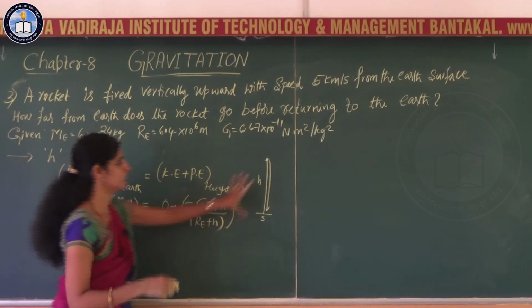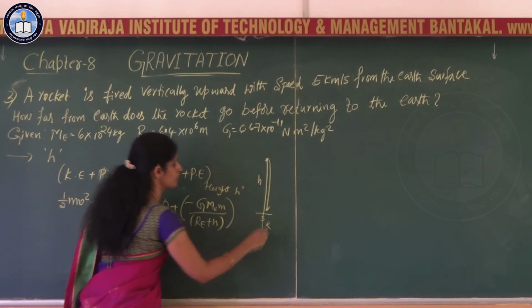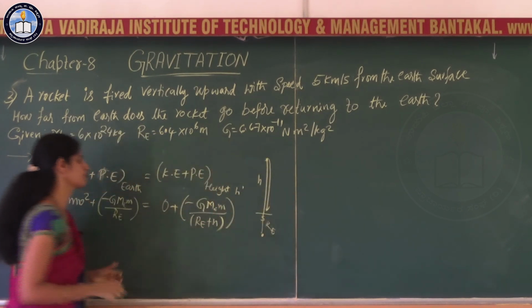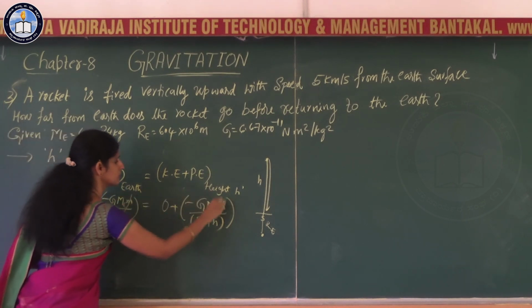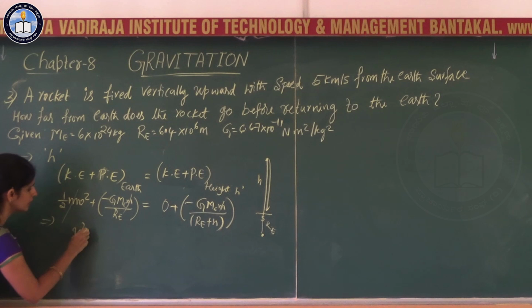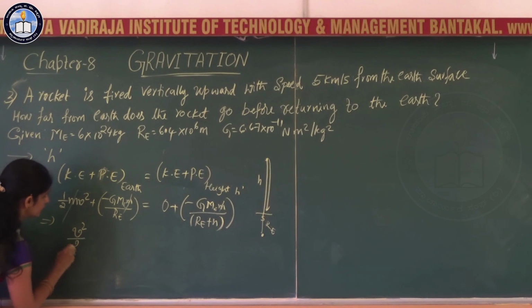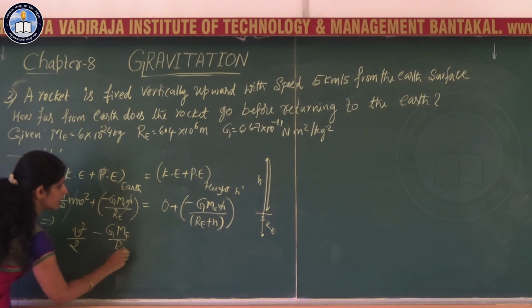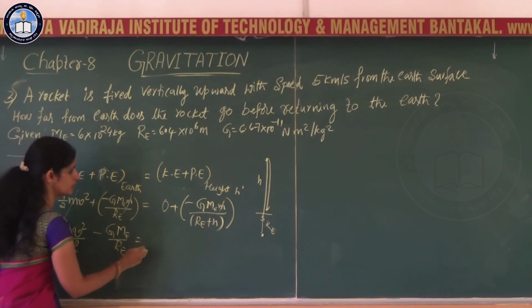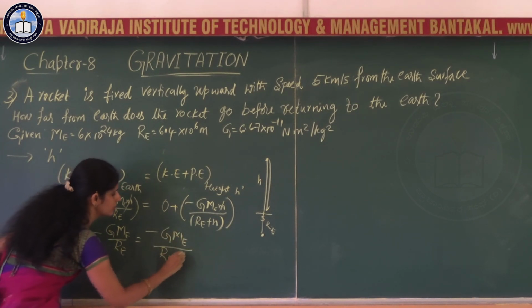Because at the height h now, it is Re plus h from the center of the earth. So, that is Re plus h. So, m is common throughout the whole equation. If you cancel out that m, you get v square by 2 minus GMe by Re, which is equal to minus GMe divided by Re plus h.